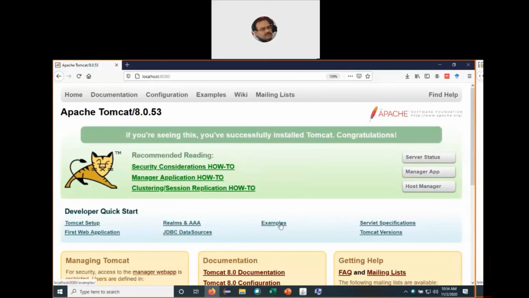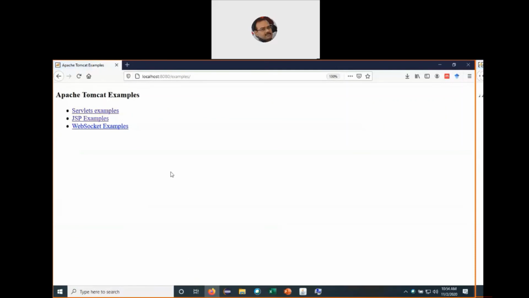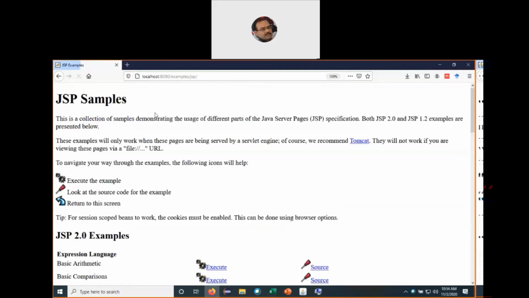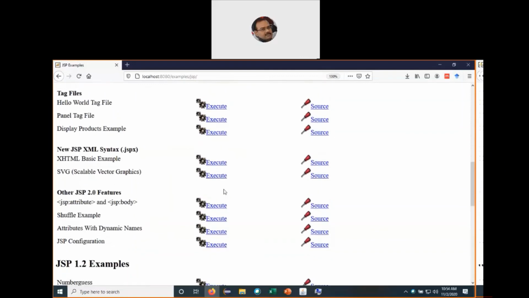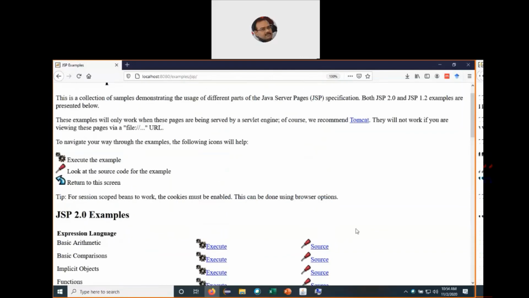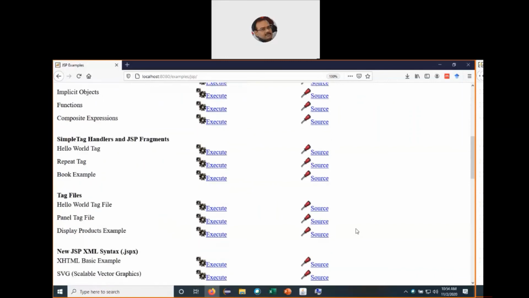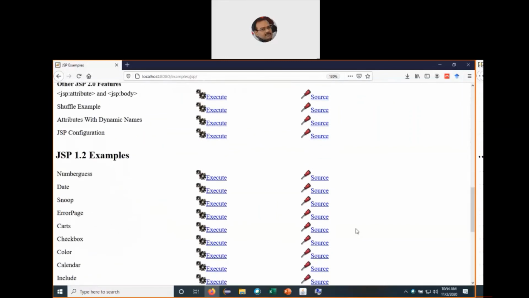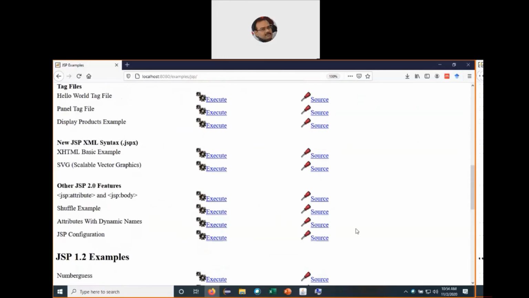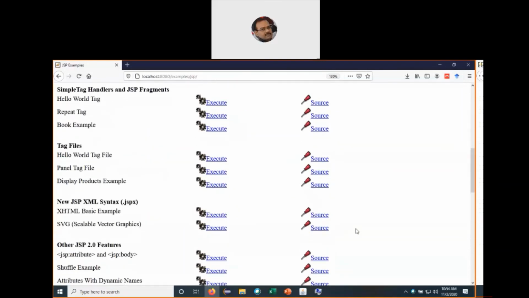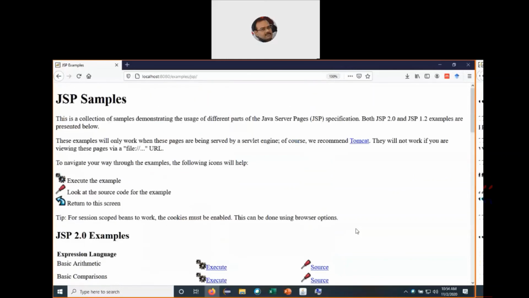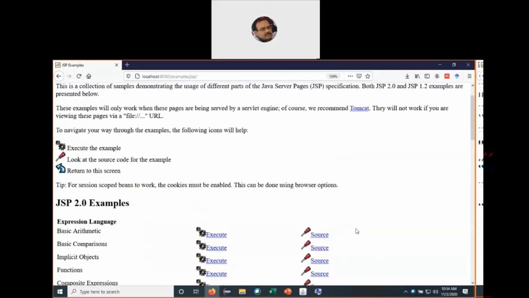Moving on to the predefined examples, you can go to the JSP examples. A lot of JSP examples are available here. You can try executing them, and the source code is also available there, so that becomes easy to understand and easy to code. Everything becomes easy if you are doing it for the very first time. Also, there should not be any problem because the code is all simple and easy to understand.